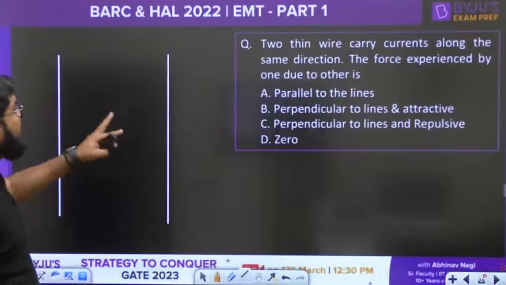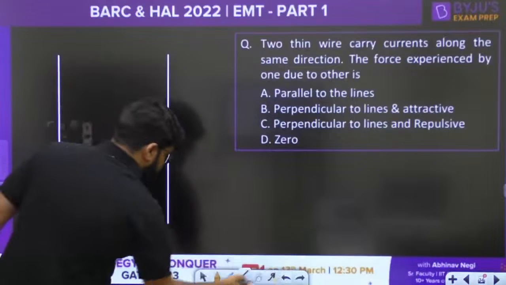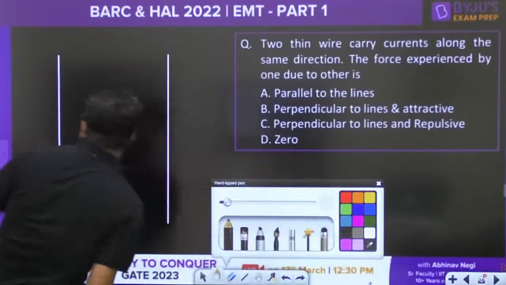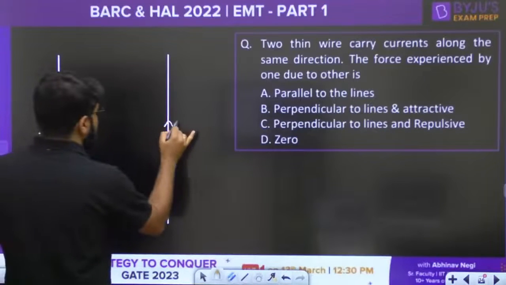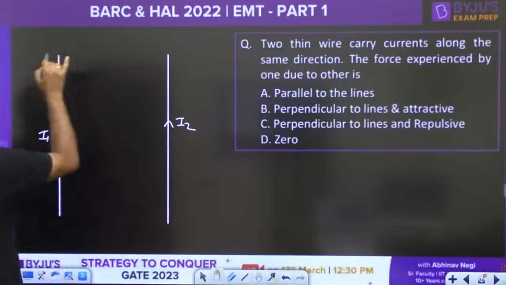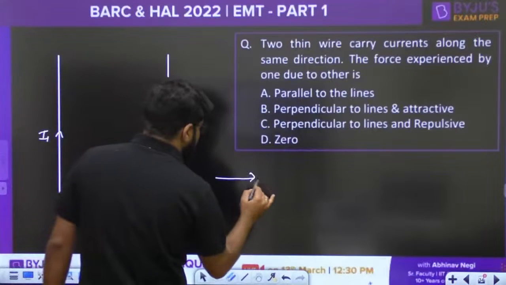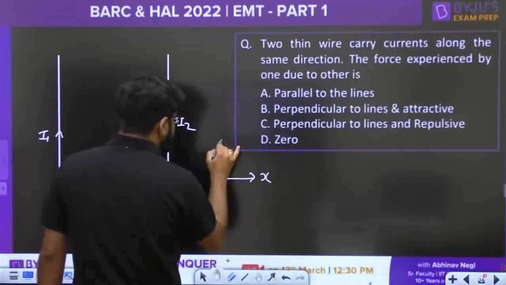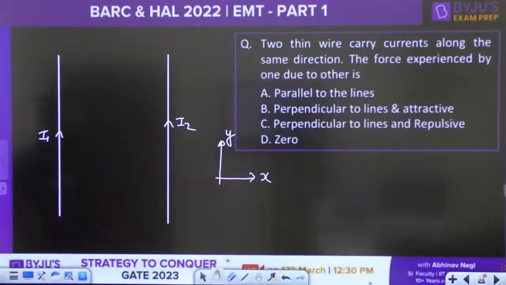Now two thin wires, they carry the current along the same direction. It's a good question you can feel here. They are going to carry the currents in the same direction. Okay, suppose this carries the current I1, this carries the current I2, and both are carrying the currents along the same direction. Let us simply assume that this is the horizontal x-axis and vertical is the y-axis. Okay, what is the force experienced by one due to another?